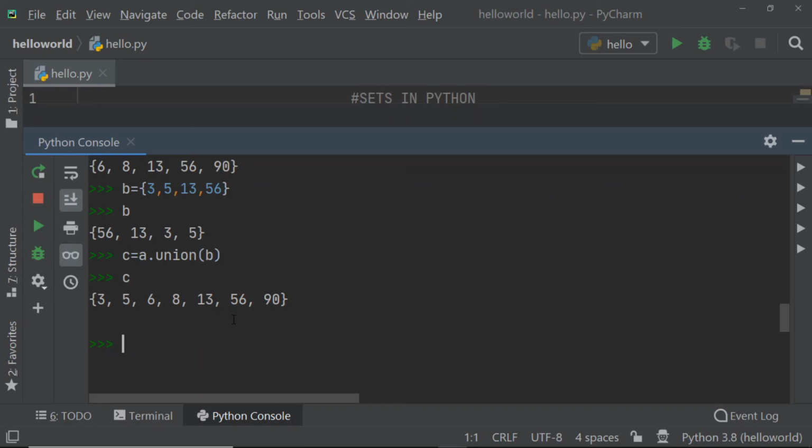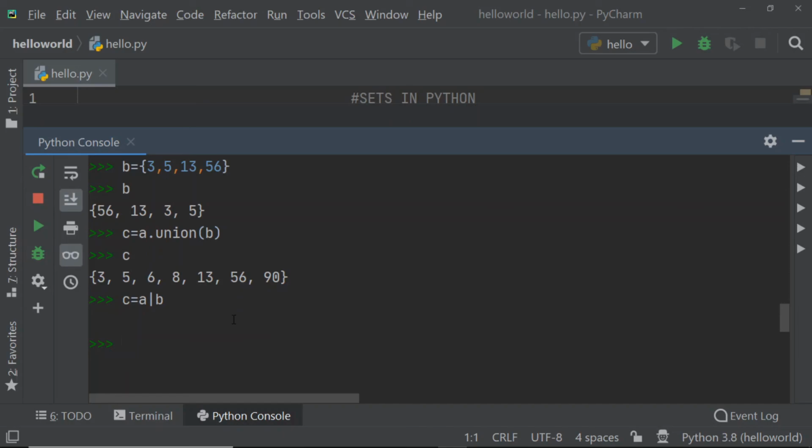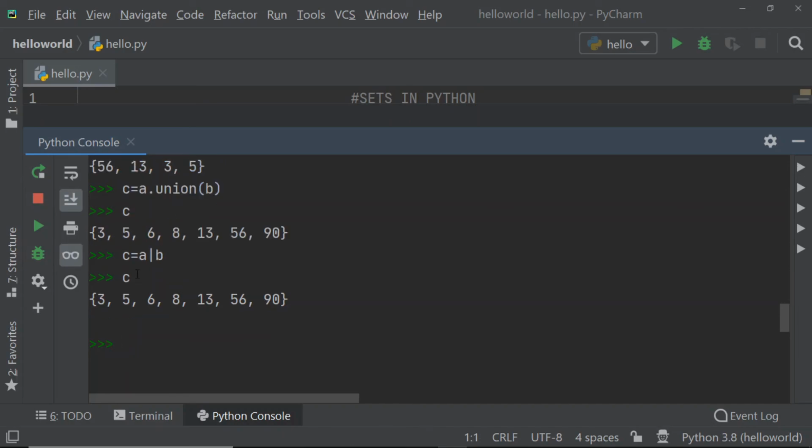Now another way to create a union is by using a symbol, that is the pipe symbol, and this is the symbol to create a union. So A union B, and again of course I will get the same set. So if you observe here also I am getting the same set, whereas here also I am getting the same set. So both the methods are okay for finding a union.